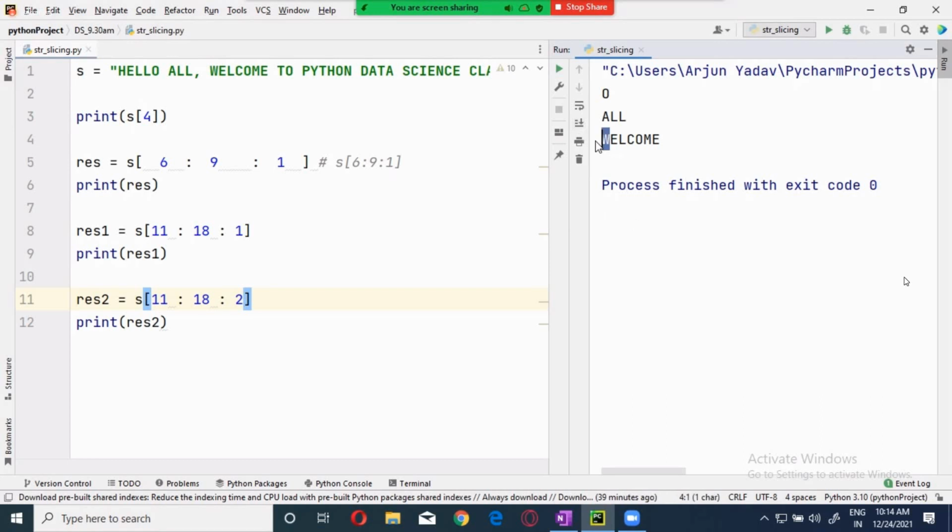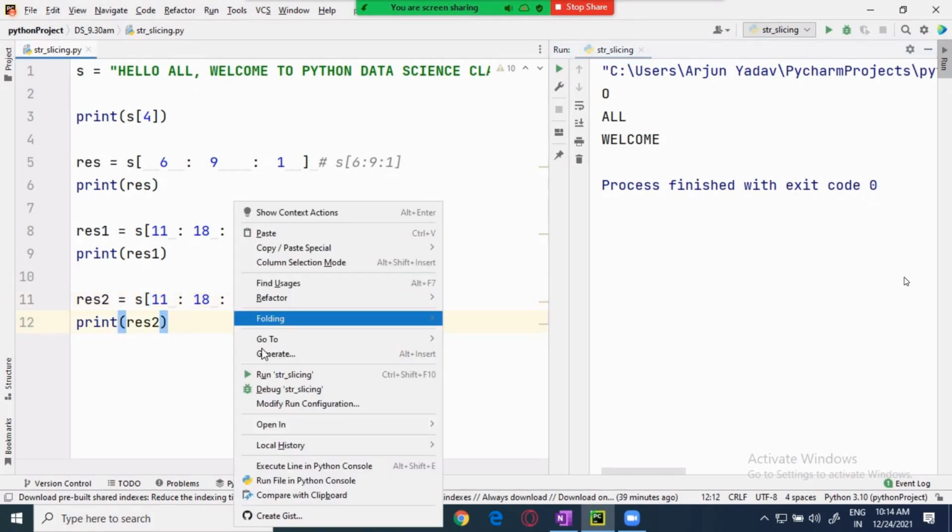First, it will start from W. Second character is 1 and 2. Well, L. And 1 and 2. O. 1 and 2. E. So, every second character you will be getting W, L, O, E. So let me print it.